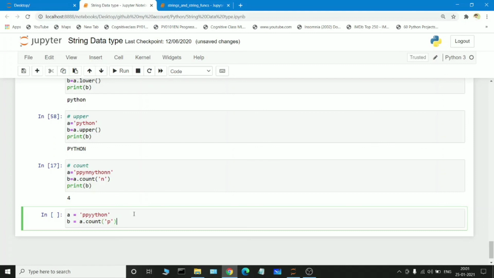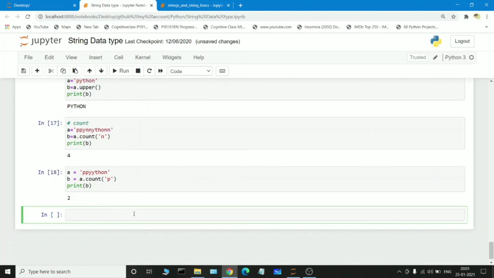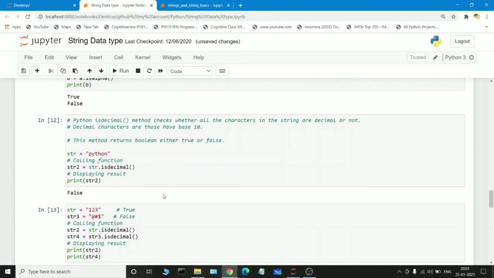Count of p, if I just print b, see, p is repeating 2 times. So these are some of the predefined functions. Don't worry guys, if you want this particular Python file, in the description I will provide my GitHub link, so you can check it out there.